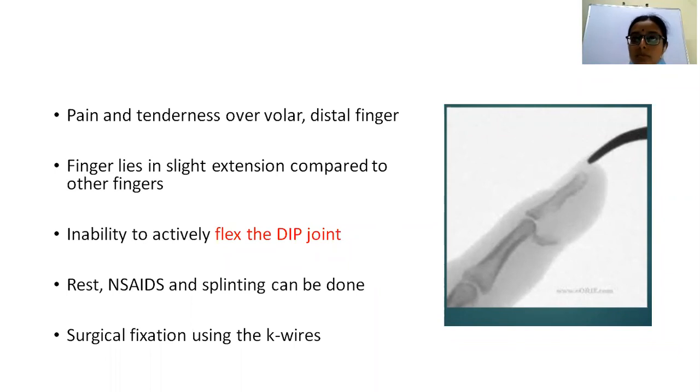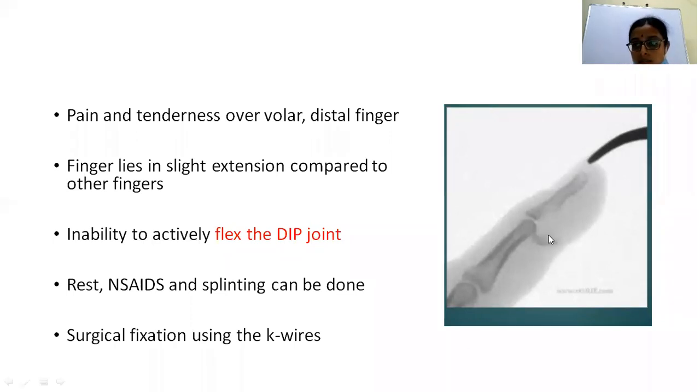And the patient will be unable to actively flex the distal interphalangeal joint. Remember, he can flex the finger because the flexor digitorum superficialis is still intact. Only the flexor digitorum profundus tendon is avulsed. As a result, the patient will not be able to move the distal interphalangeal joint.